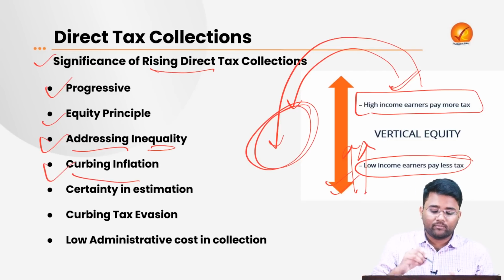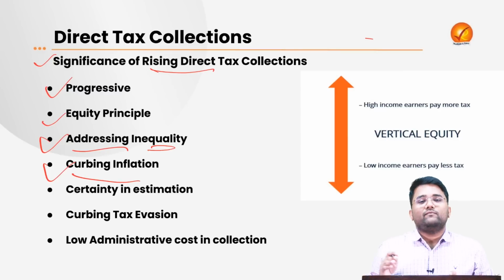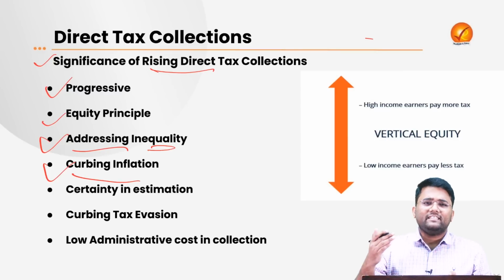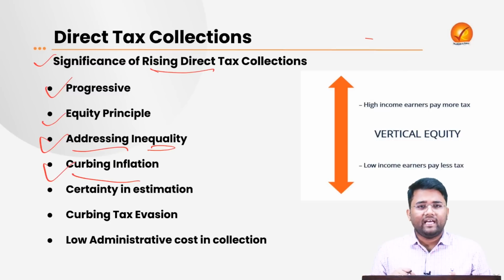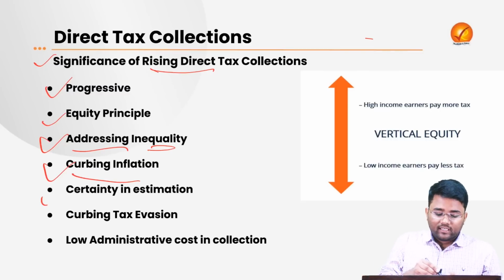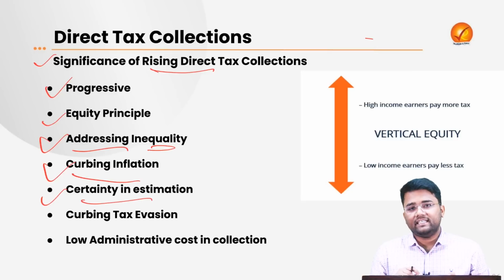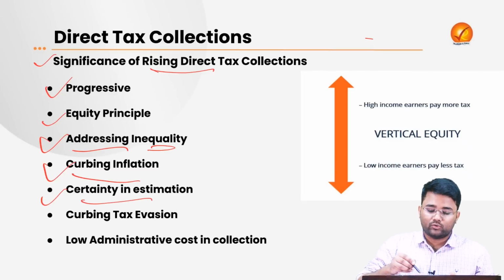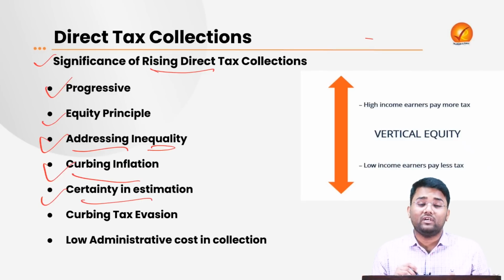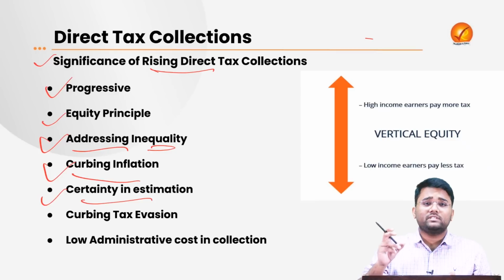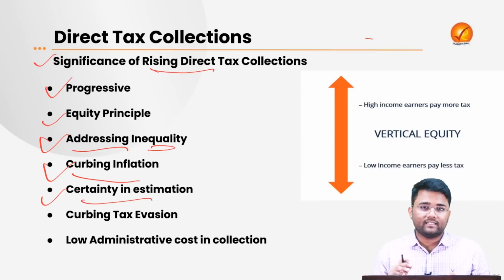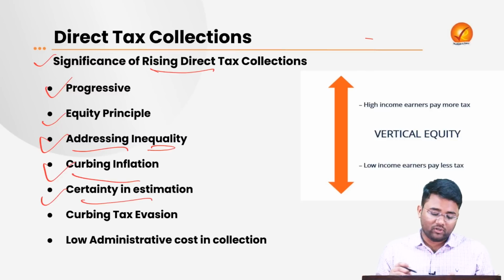Then it will also help in curbing inflation. If government wants to curb inflation, they can just increase the direct taxes a little, and that can suck up the excess liquidity in the market and address the inflation. Then there is also certainty in estimation, especially with regard to direct taxes, because government already has some idea about the persons who are liable to pay taxes, and that's why there is less mismatch between the estimated tax revenue and the actual collected revenue.